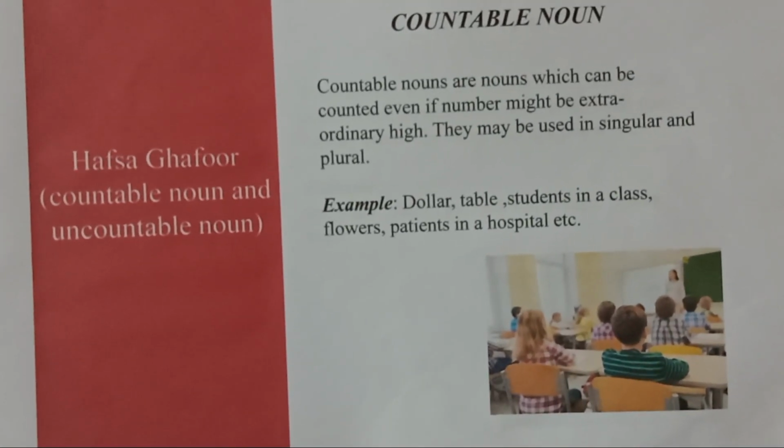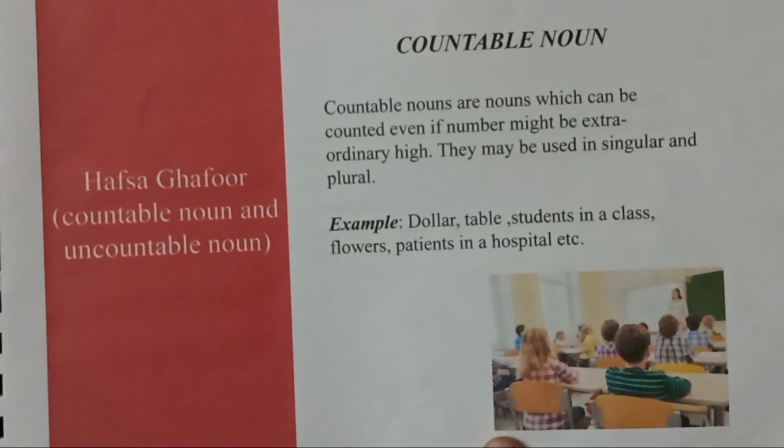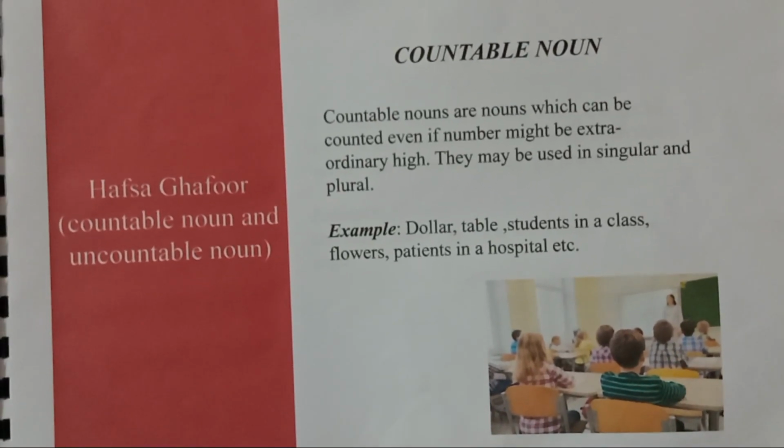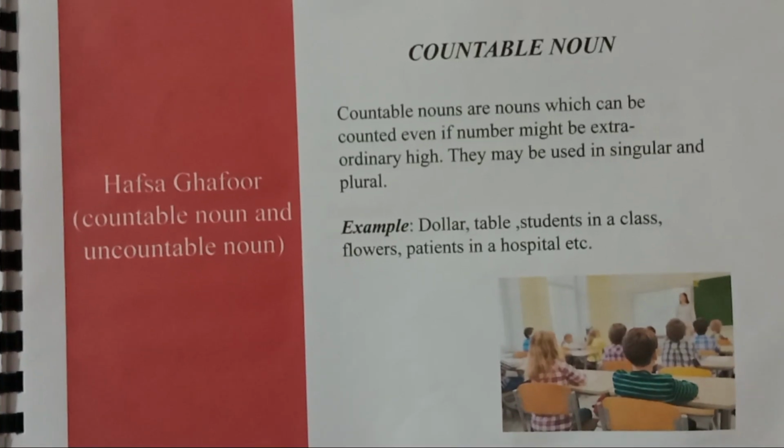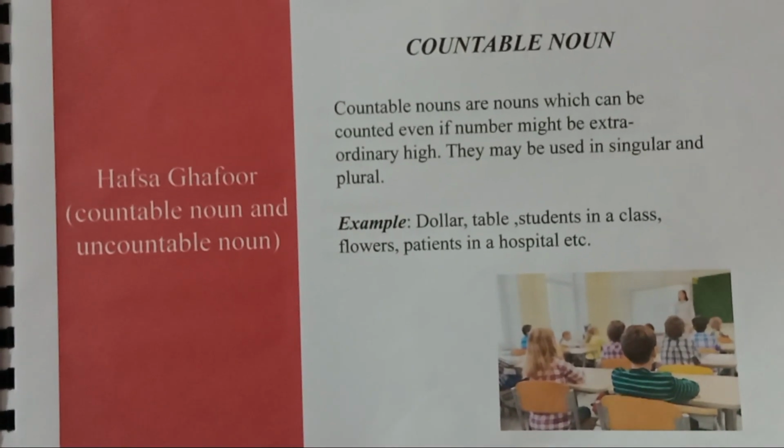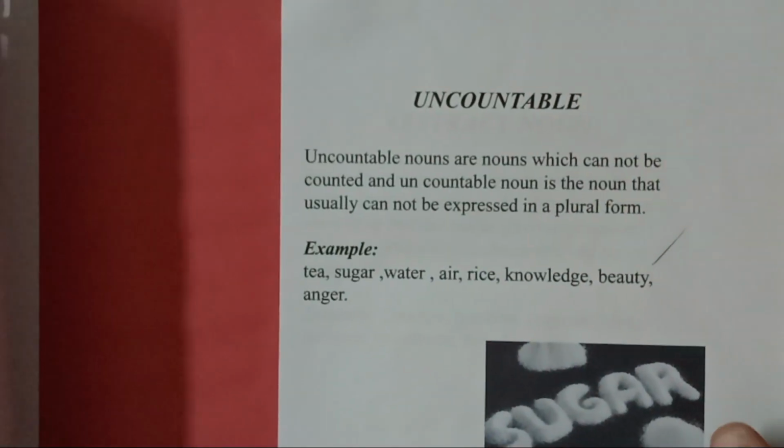Now you can see the picture. There are some students in the classroom. The teacher is taking attendance of the whole class. So the students of the class are countable nouns. Come to the next type.